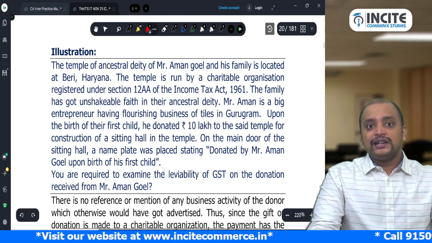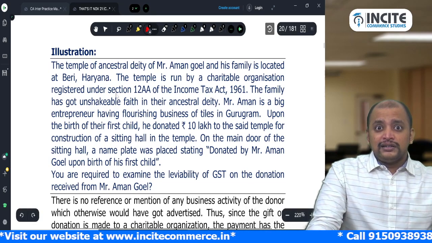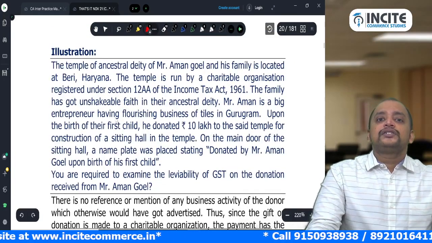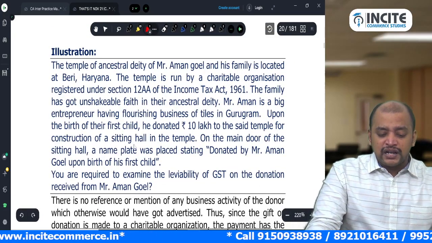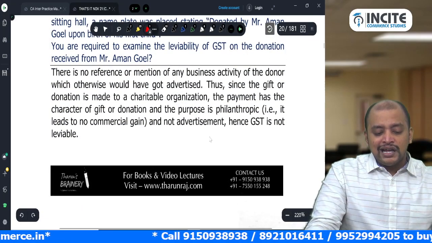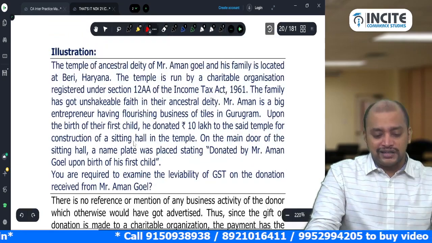So yes, that donation results in display of name, but it is not a compulsion. Out of gratitude it is displayed, but that display of name does not result in any business advantage. Hence GST is not leviable in this case.